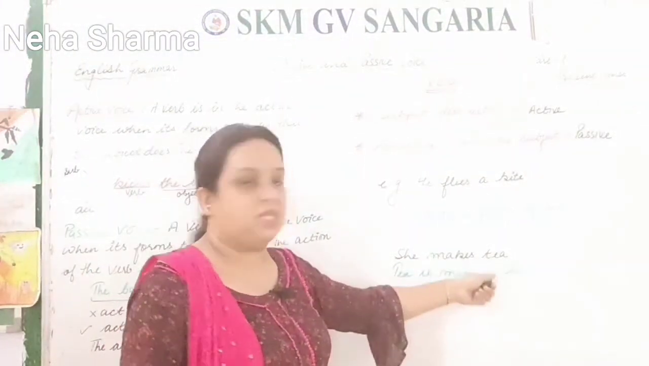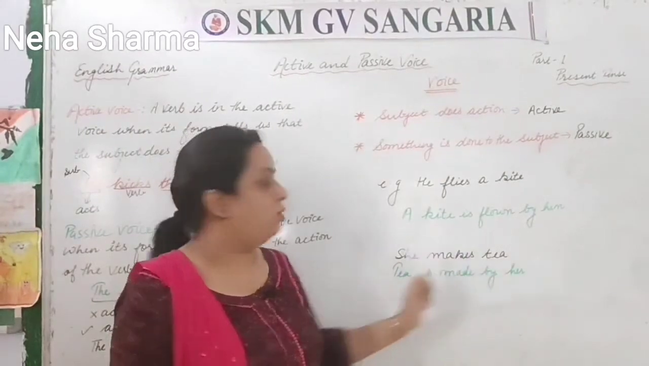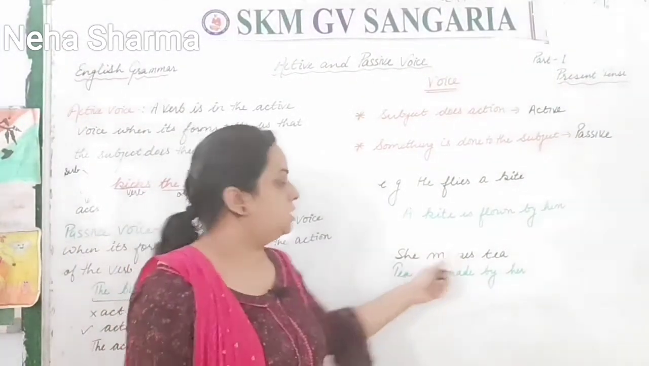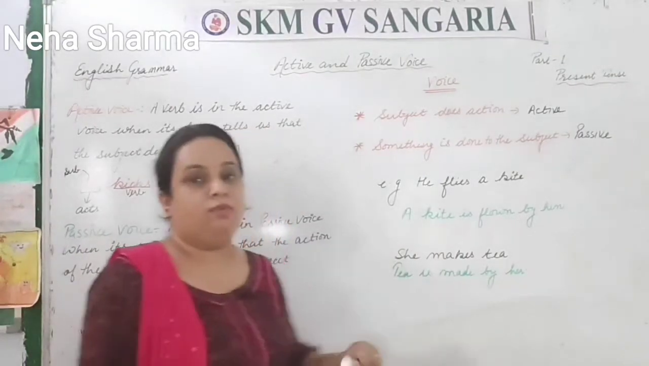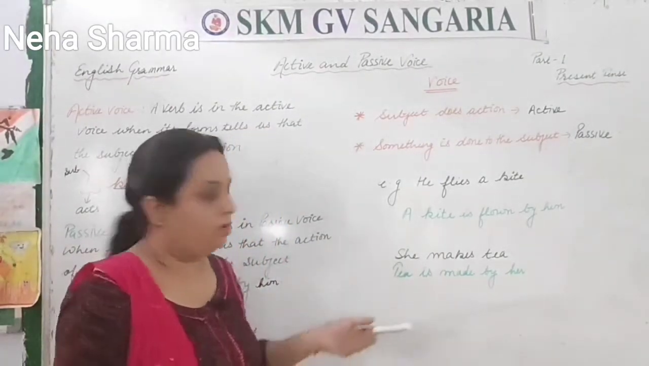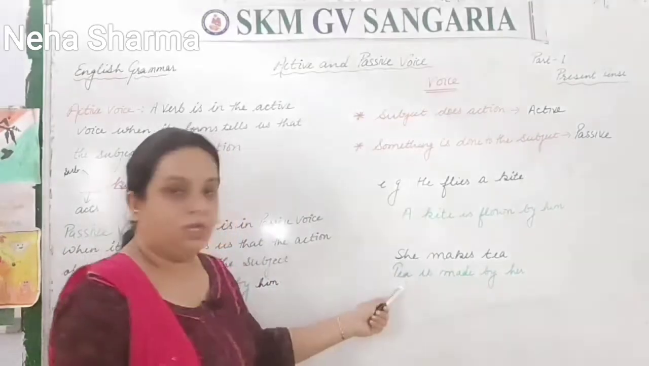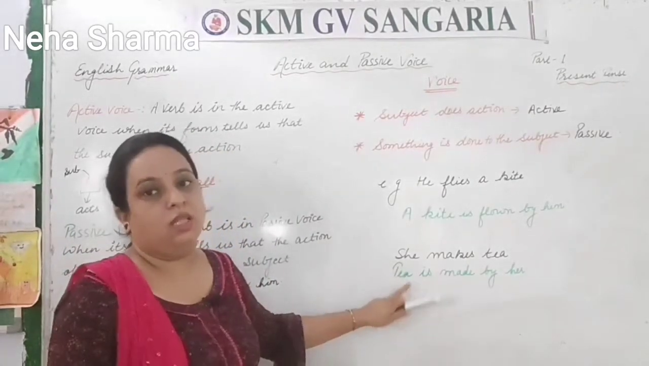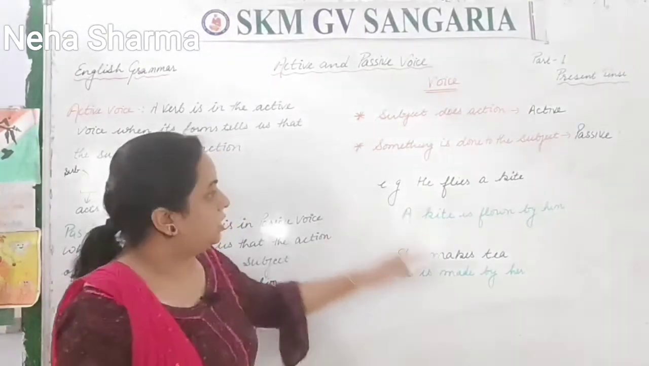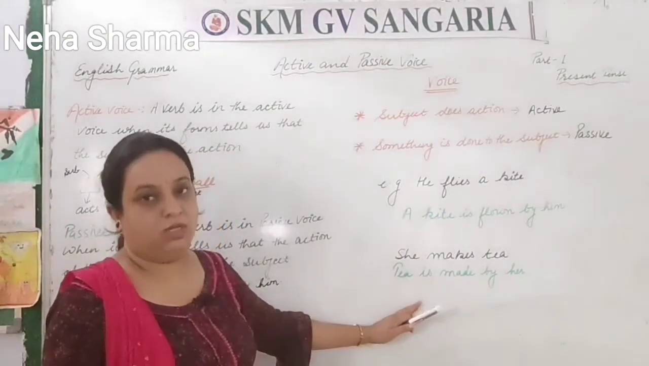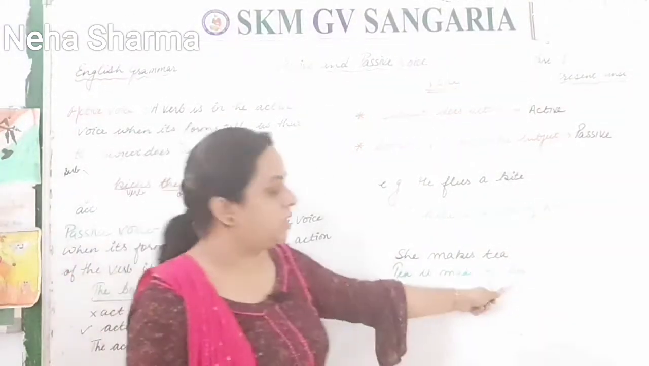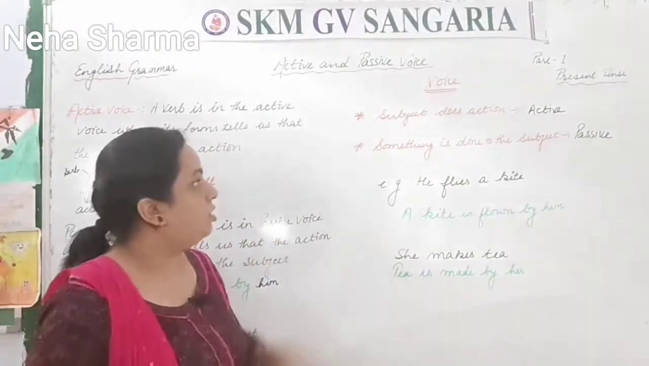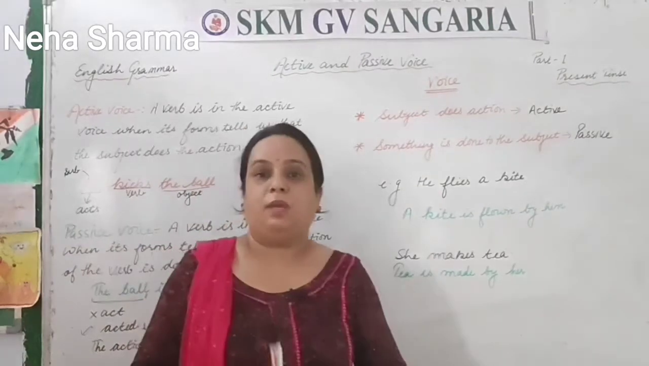She makes tea. She makes tea. What is the subject? She. And what action is she doing? She is making the tea. But when we speak this in the passive form, the tea becomes the subject, and this subject is not doing any action. The action is done on that subject, right? So who is doing that action? Her. So that is the passive form. So this is all about the active and the passive form.